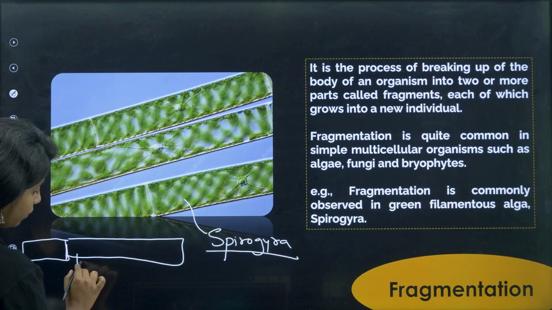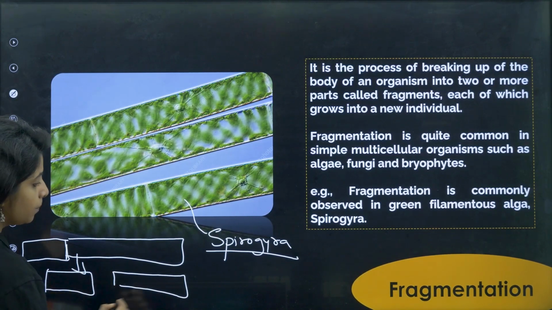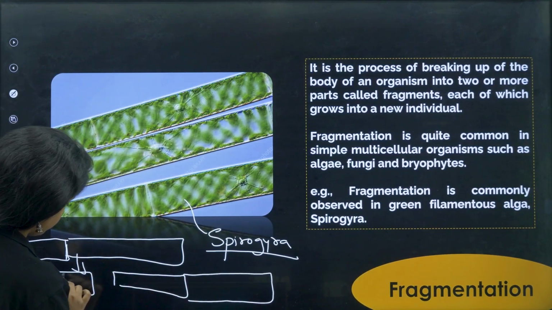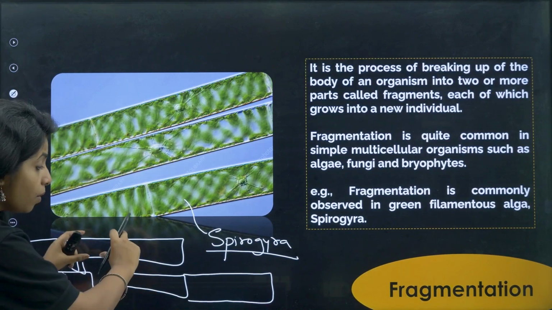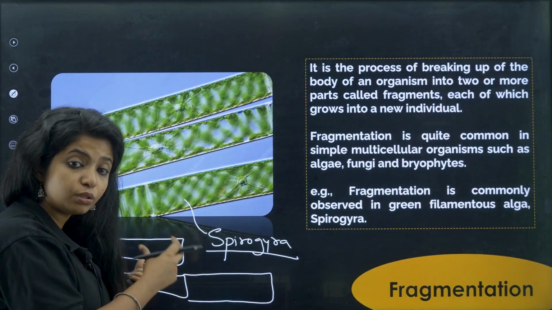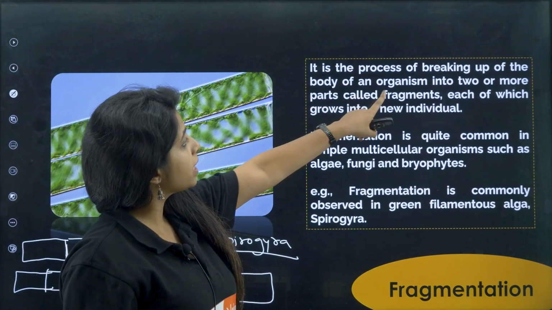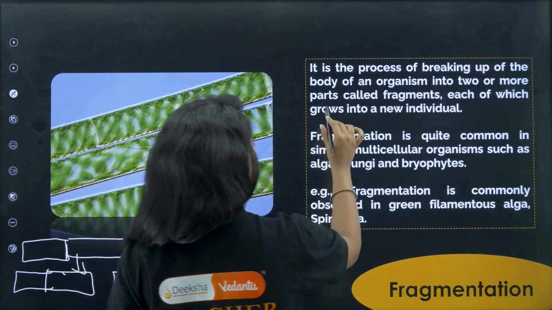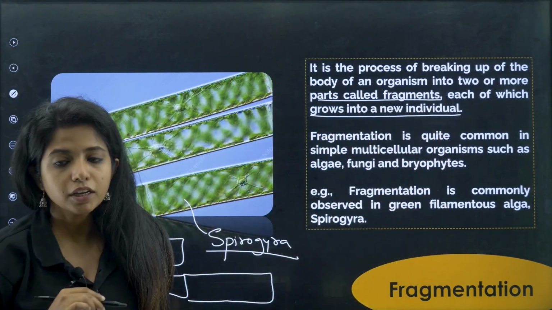If it divides, this part and this part gets segregated, and now here you get a new thing being formed over here. This is known as fragmentation, where your body is going to divide into fragments and these fragments are going to give rise to different individuals. It is a process of breaking up of the body of an organism into 2 or more parts, which are known as fragments, each of which grows into a new individual, my dear children.